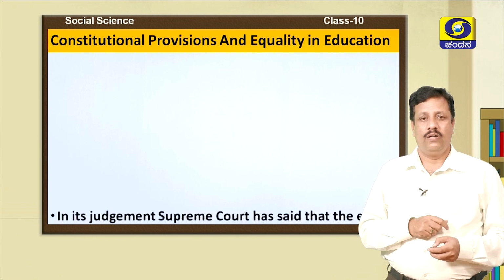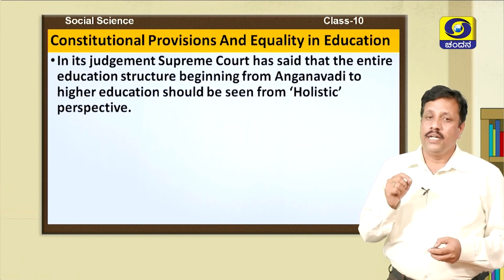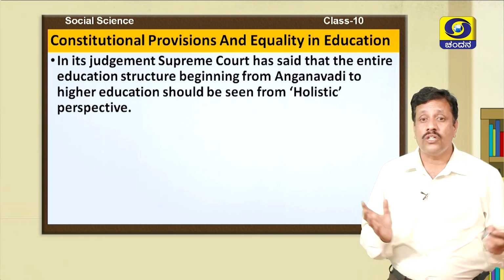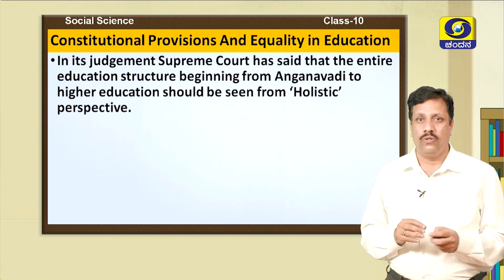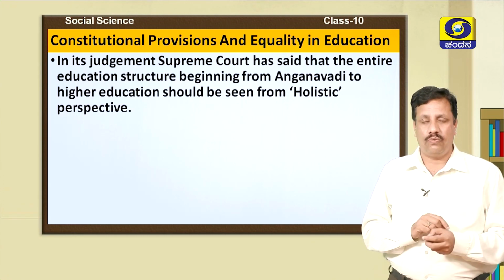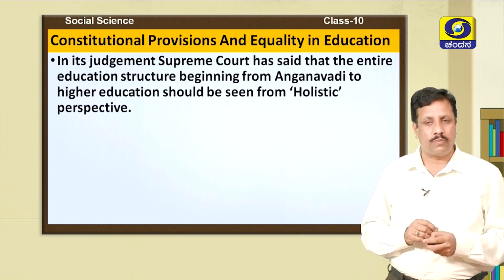Children, in its judgment, the Supreme Court has said that the entire education structure, beginning from Anganwadi to higher education, should be seen from a holistic perspective. So, what is this holistic perspective?